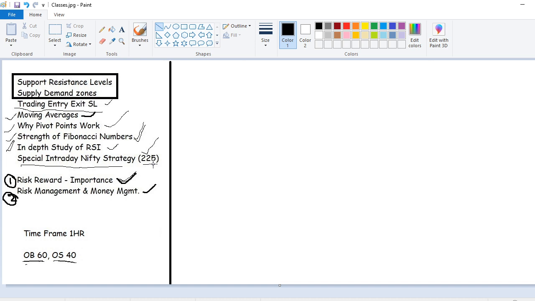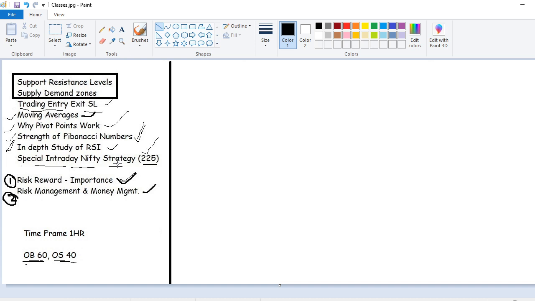As I promised, I'm going to reveal that special intraday Nifty strategy, whereby using some 15,000 rupees you can earn 1000 or 1500 every day with 1:2 risk reward. Tomorrow, as a special day on Ramzan occasion, I will release the video about the intraday strategy.